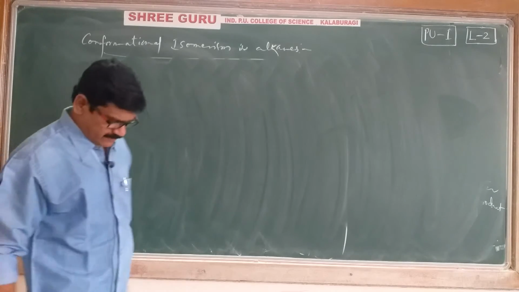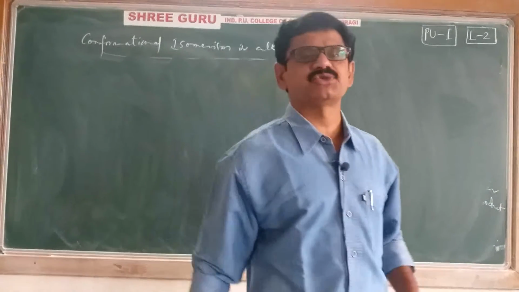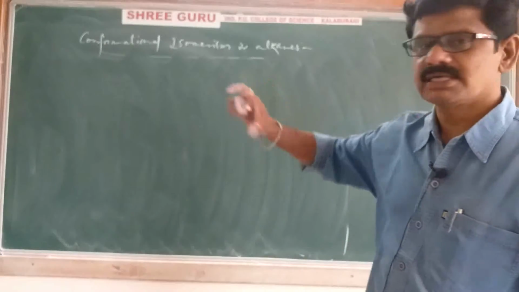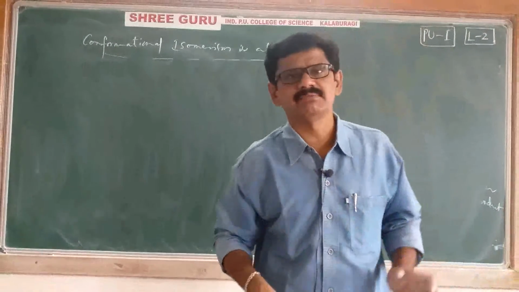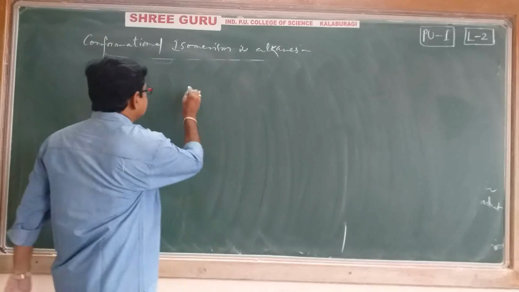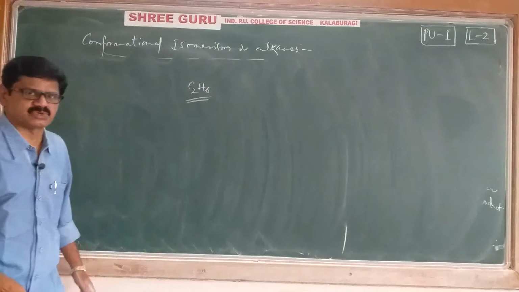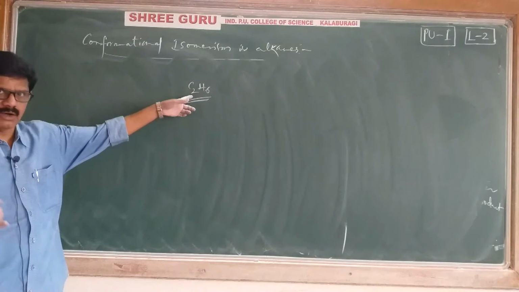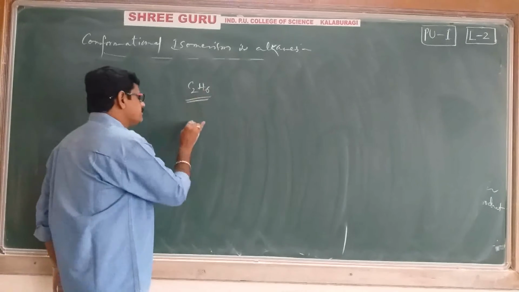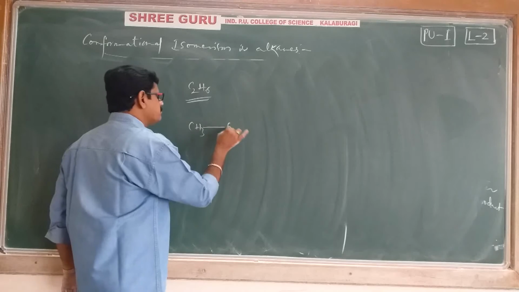We will explain conformational isomerism of alkanes by using a particular example. According to our NCERT book, we will use the ethane molecule and discuss conformational isomerism. Ethane molecule. How? See. Ethane we can also write like this: CH3 bond CH3.